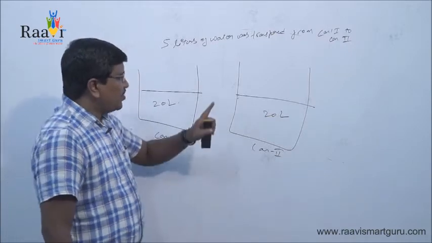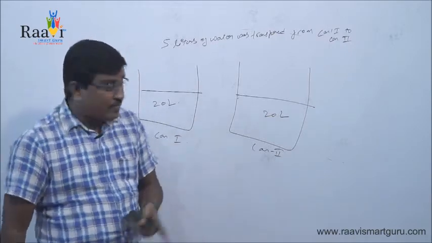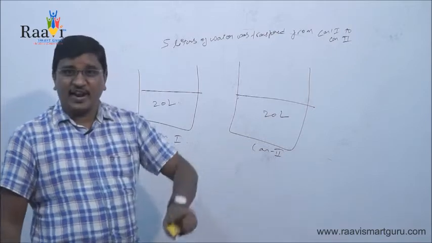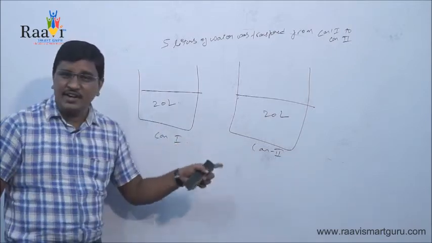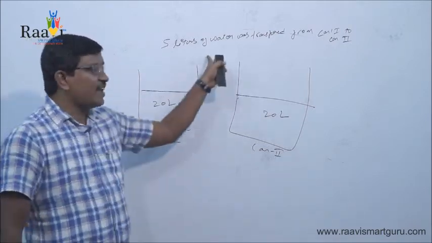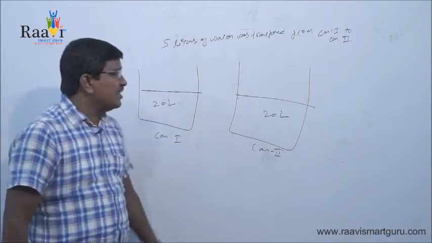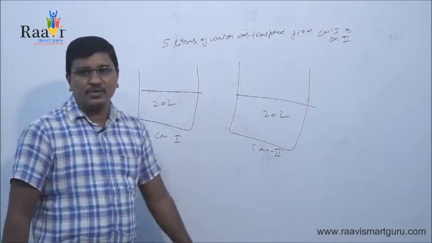We will try to understand the double entry system with this example. Two cans are there, both having 20 liters of water each, and there is a transaction in which 5 liters of water is transferred from can 1 to can 2.